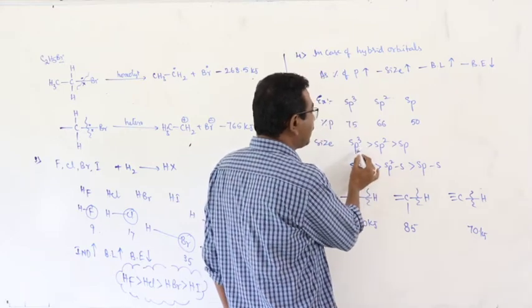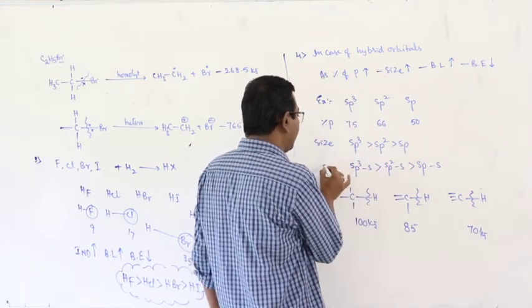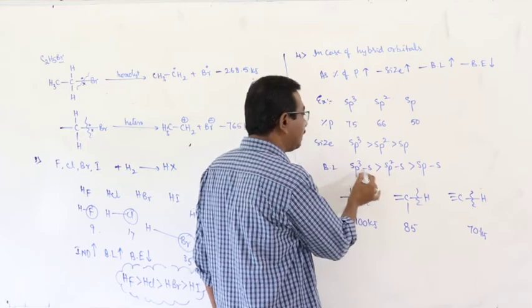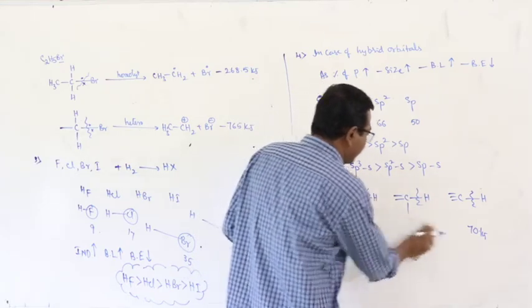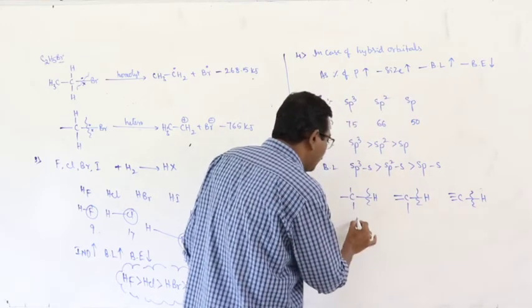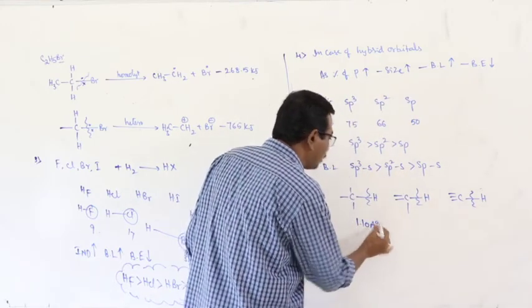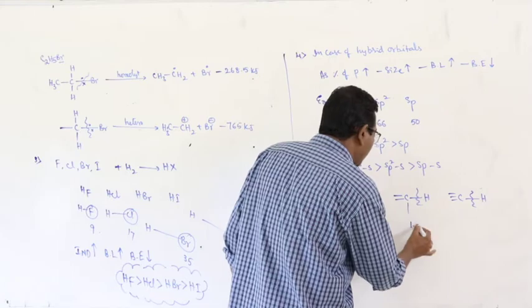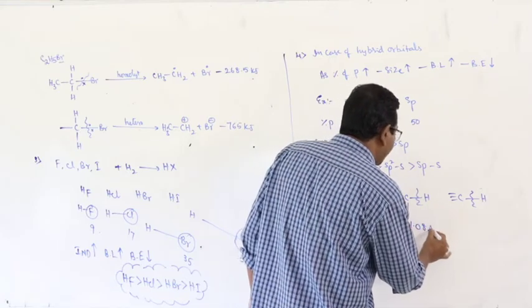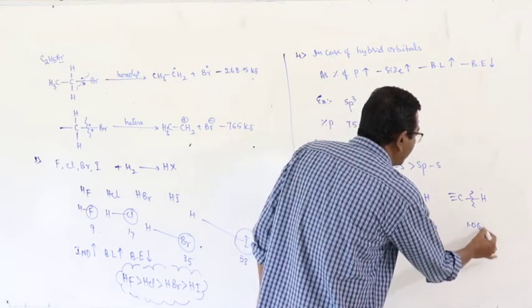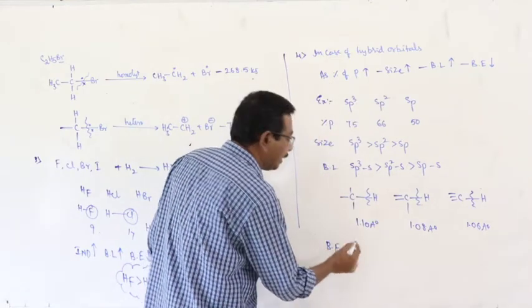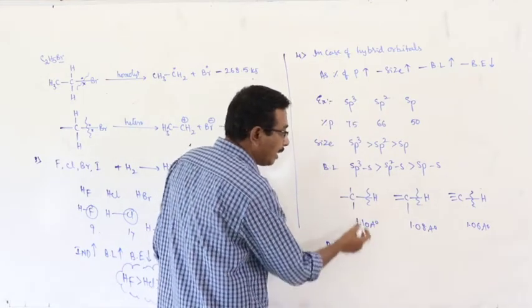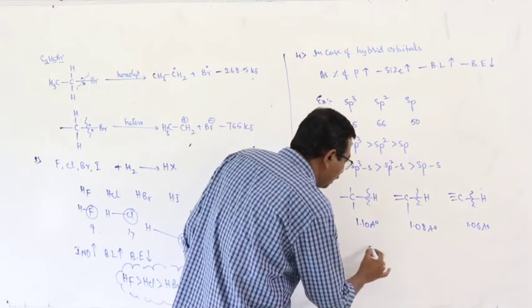Here, the size of the hybrid orbital decreases, therefore bond length decreases. What about the bond length? 1.10 angstrom units, this is 1.08 angstrom units, this is 1.06 angstrom units. This is the bond length. Then bond energy is reverse. Bond energy is reverse means here bond energy